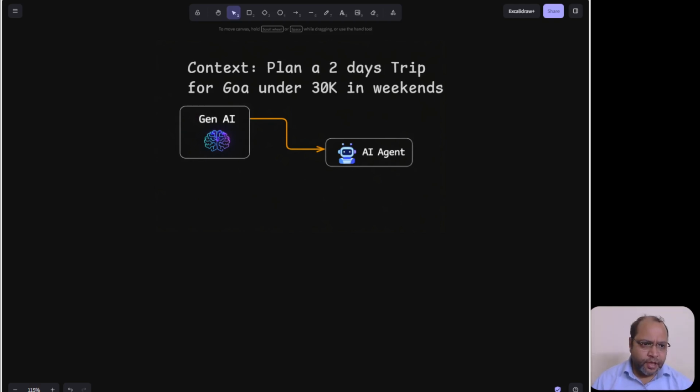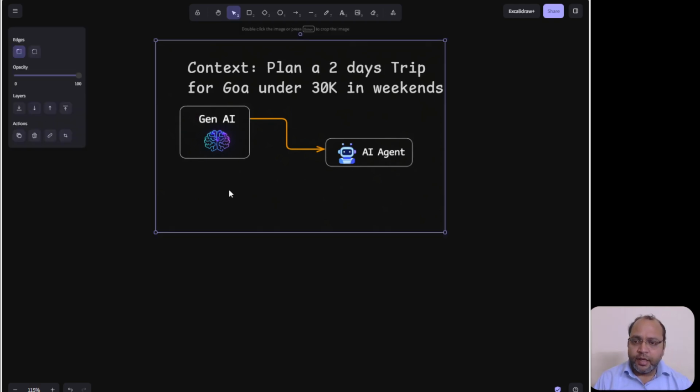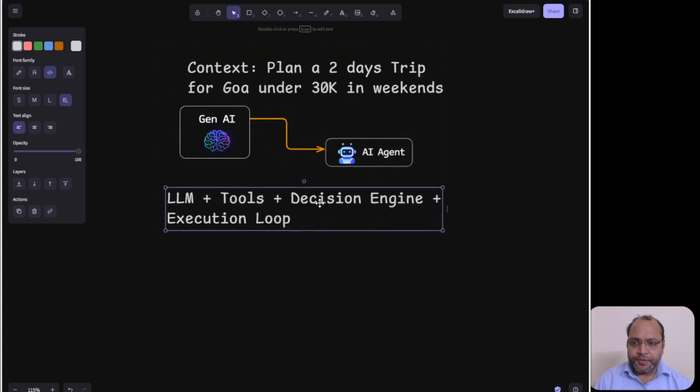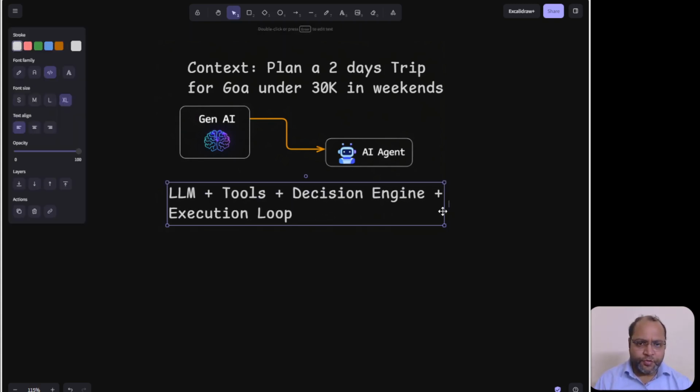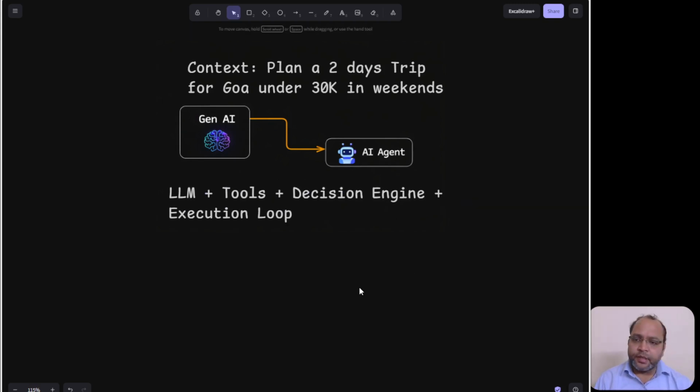Unlike a traditional system, now you see in ChatGPT what happened. ChatGPT gave me beautiful information, but it only gave me information. I input my prompt and it gives me information, but it does not execute anything. This is where we need an AI agent. You can think of an AI agent as a large language model integrated with tools, a decision engine, and an execution loop.